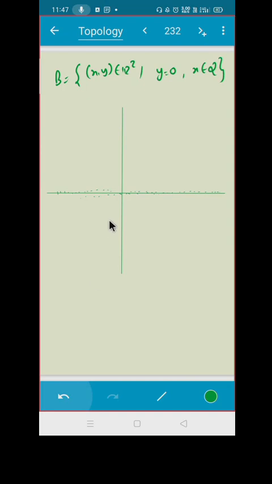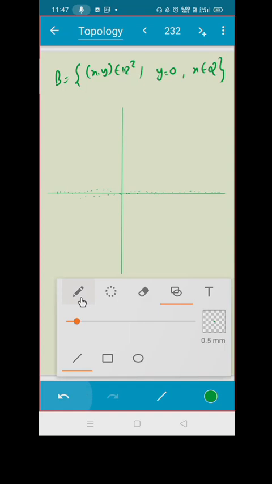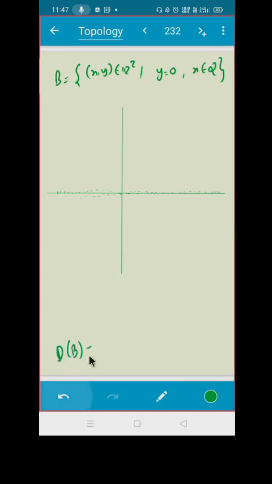Do you have any answer? What is the limit point for me? You are having all the rational numbers on the x-axis, ठीक है?